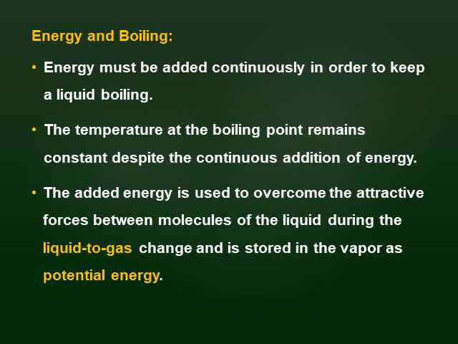At this point, it starts to boil. This is the boiling point of ether, which is 34.6 degrees. At this temperature, its vapor pressure reaches the atmospheric pressure.